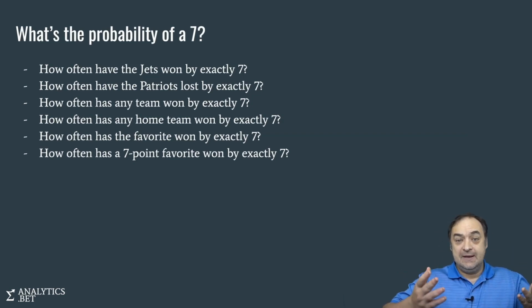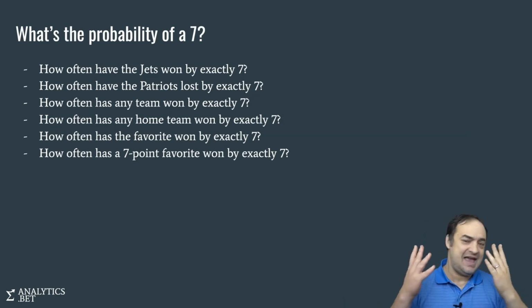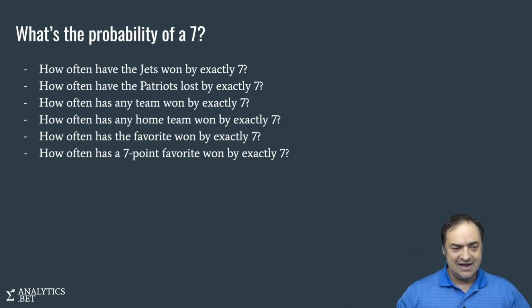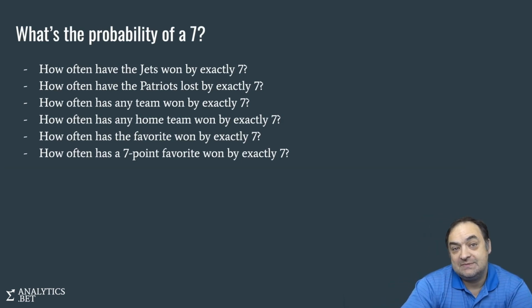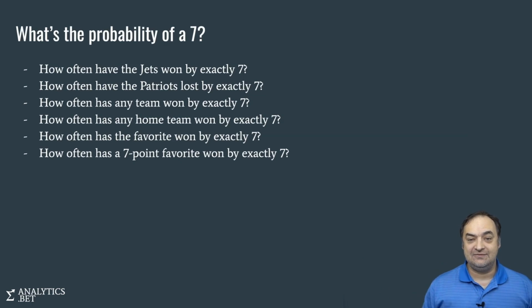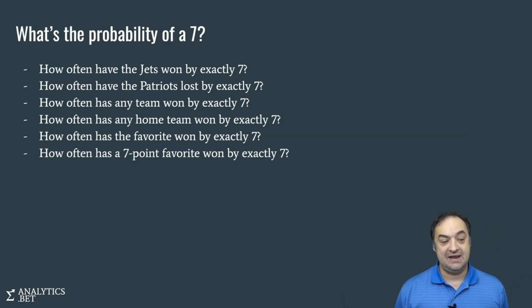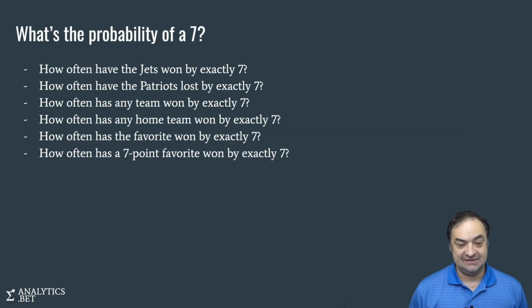Ideally, we'd like to see how many times the Jets played against the Patriots in exactly the same conditions as we're viewing now. How often? But that's so rare. Maybe we want to expand the question we're asking. Not just how many times have the Jets won by exactly 7? Because who are the Jets? The Jets are just an NFL team. Why don't we look at all NFL teams? How often has any team won by exactly 7?